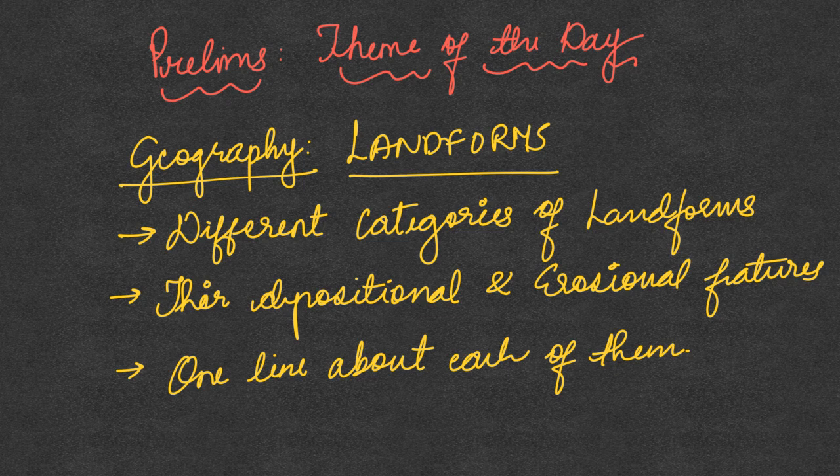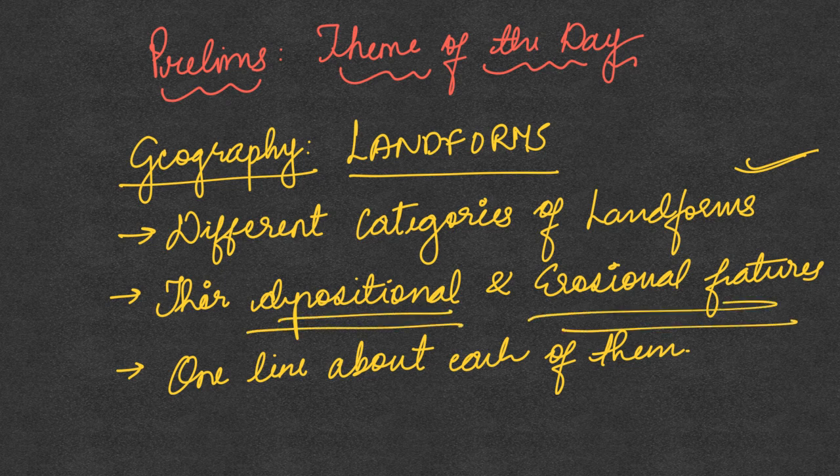So today we'll have a look at the different categories of landforms, like fluvial or glacial or desert or coastal, karst topography and all such kinds. And in each of these categories of landforms, you will have to list down the depositional and the erosional features separately. So if you have something like Zeugen or Yardangs, and in one of the options it is given that it is a depositional landform, then it becomes incorrect. So you have to clearly know which is the depositional one and which of them are erosional ones.